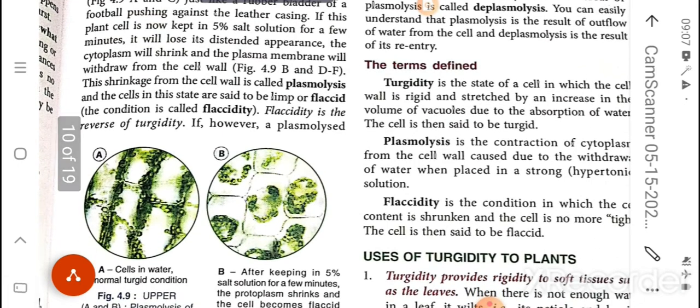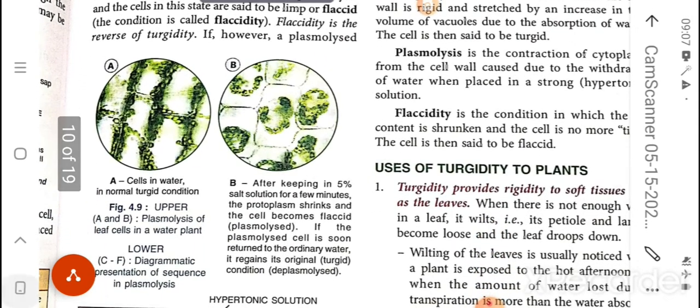The shrinkage of the cytoplasm from the cell wall is called plasmolysis, and the cell in this condition is called flaccid. Flaccidity is the reverse of turgidity. In this diagram, figure A shows the cell in normal water, and the cell is turgid. But when we put it into 5% salt solution, after a few minutes the protoplasm will shrink and the plasma membrane will withdraw from the cell wall, and the cell becomes plasmolyzed.